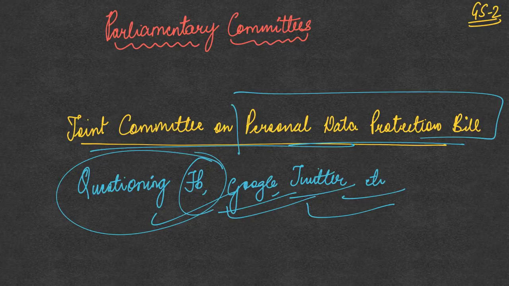What is its advertisement model? Then, how much data is being generated in India? How much of that is being stored in India, and what data is being transferred out of India across the border to servers which are situated somewhere else? How much income is it generating in India, and how much tax is it paying in India? So it is going to be questioned on all of these things.